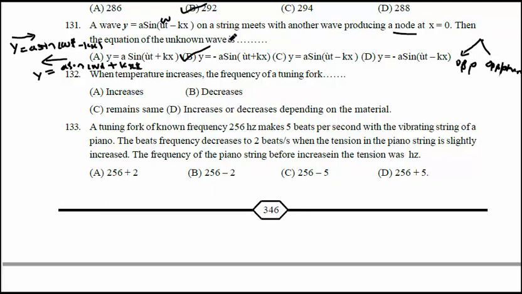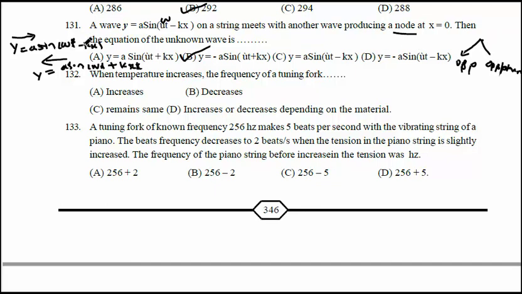Once again I'll repeat this question. There is a wave moving along the string which meets another wave, and that other wave should produce a node at x equal to 0. Node means stationary wave. For node and stationary wave production, the unknown wave should have opposite direction and opposite phase also.